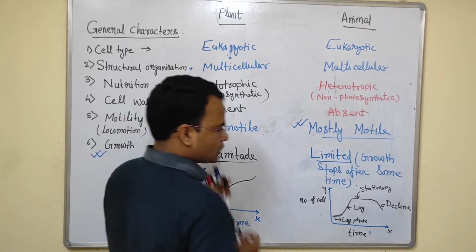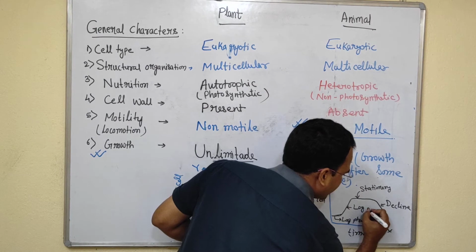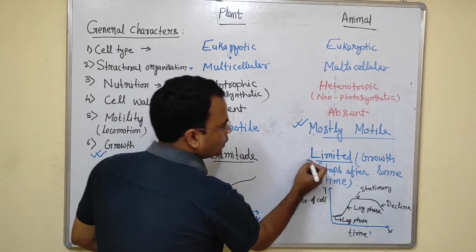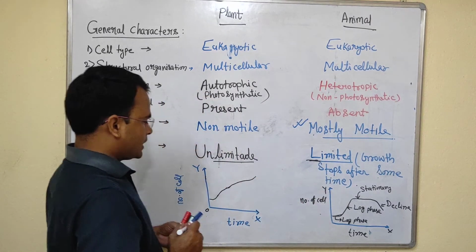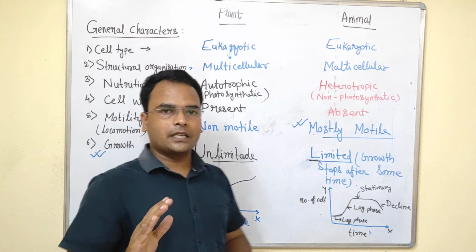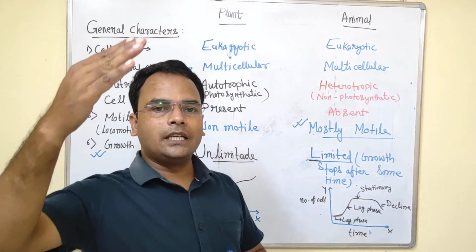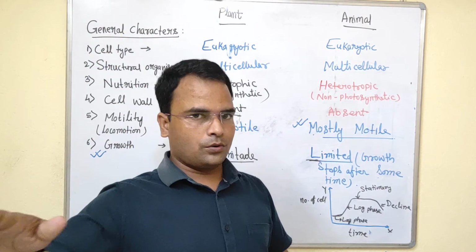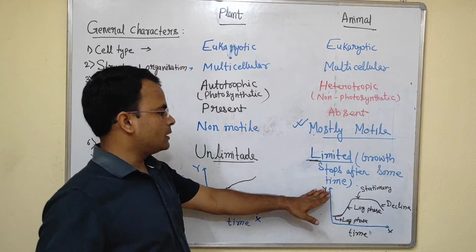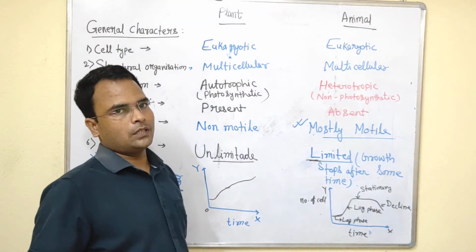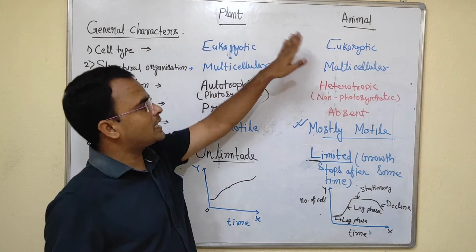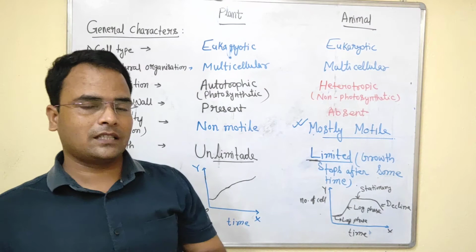So what this growth curve shows is that there is limited growth in animals, but in plants the cell number keeps increasing continuously throughout life. The plant can grow throughout life, but animals cannot. So this is a comparative study of the kingdom Plantae and Animalia for the general characters.